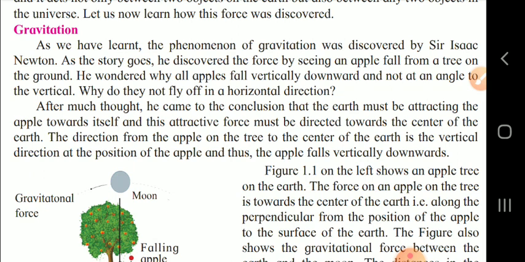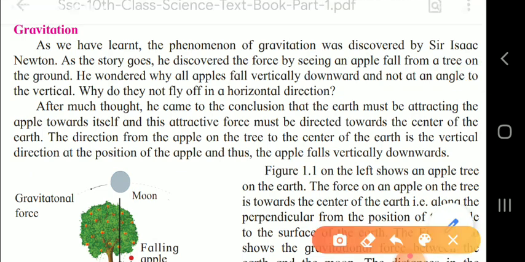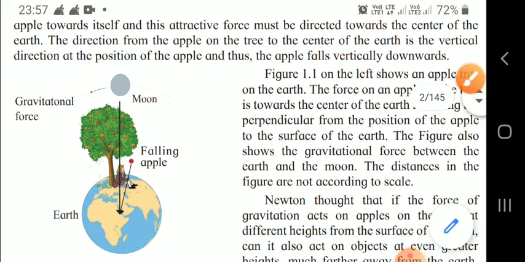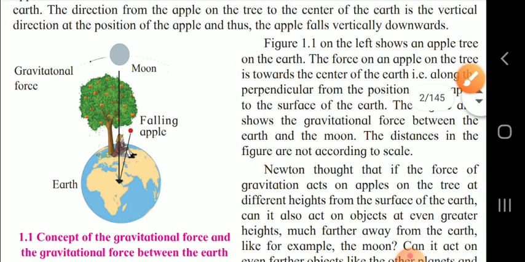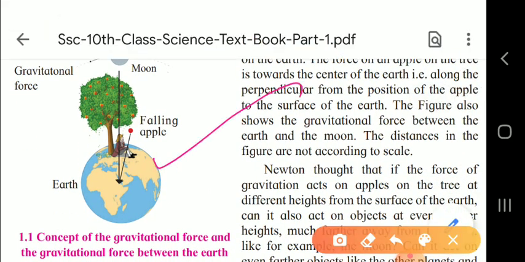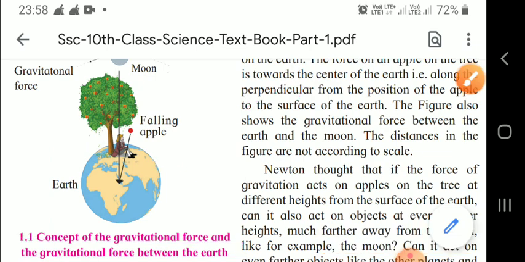At this position, we can see in the same way how the apple is falling vertically downwards. Here on the left, figure 1.1 is there. You can see this figure, children. Wait, I'll show you. This is figure 1.1. Children, this is the figure. So, here the concept of gravitational force between the earth and the apple is given.